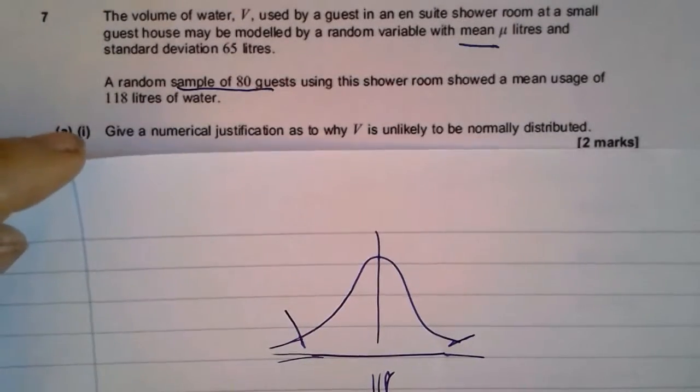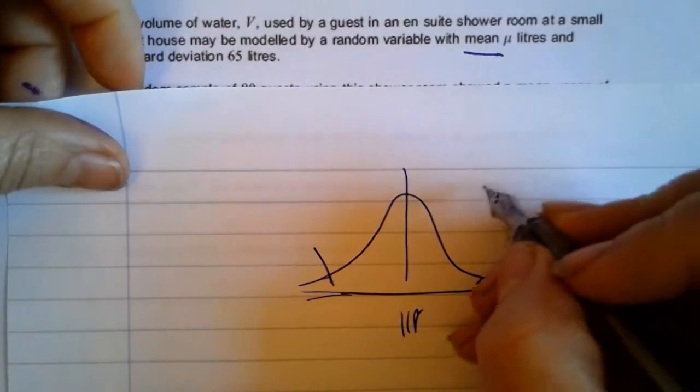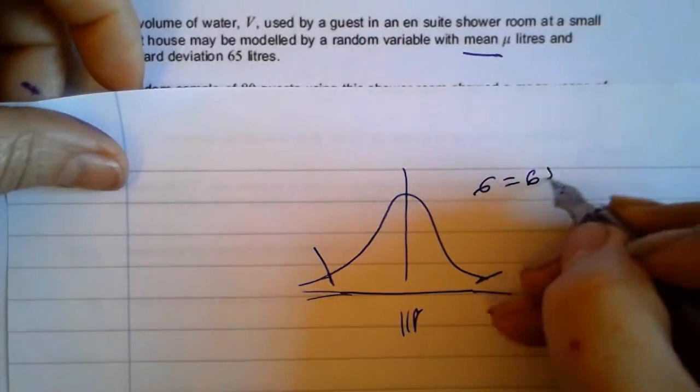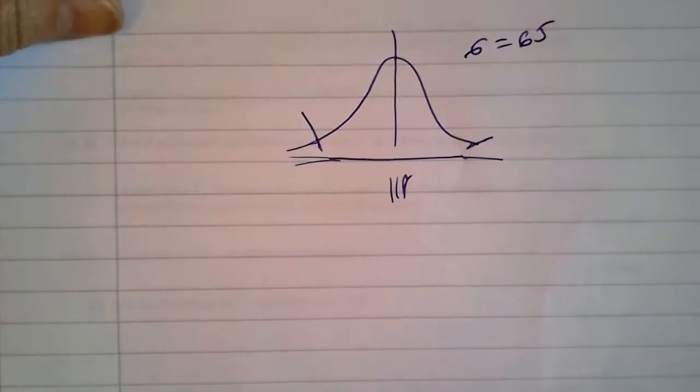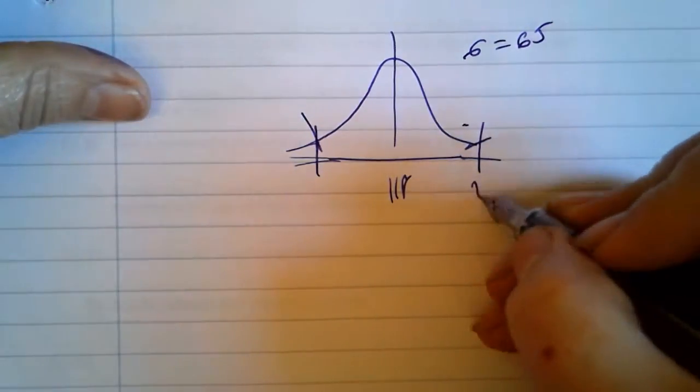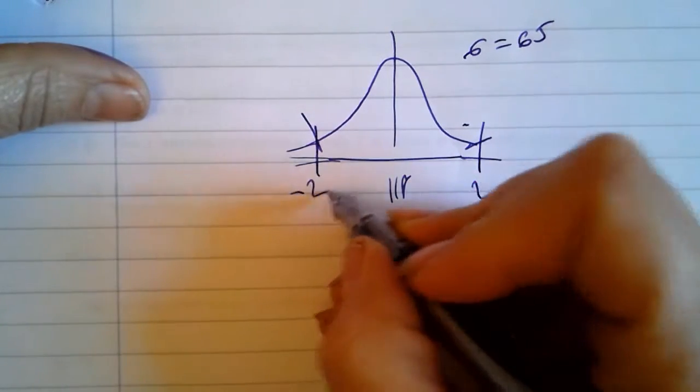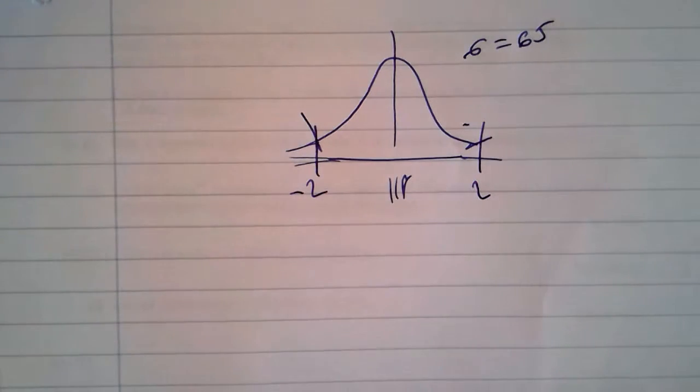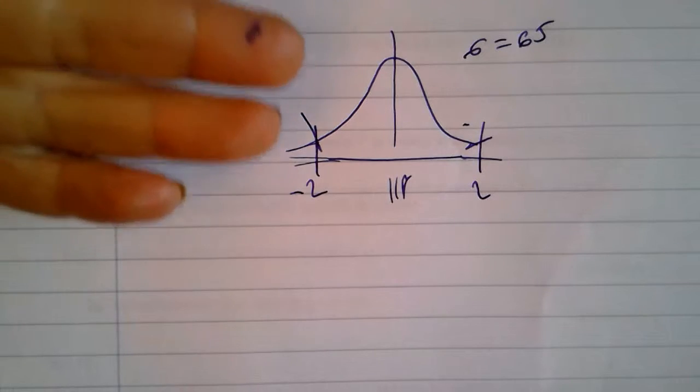But you may have to give it a numerical justification. Okay, so we know logically why it can't be. The key is the standard deviation is 65. So imagine we are going to look at two standard deviations away from the mean.